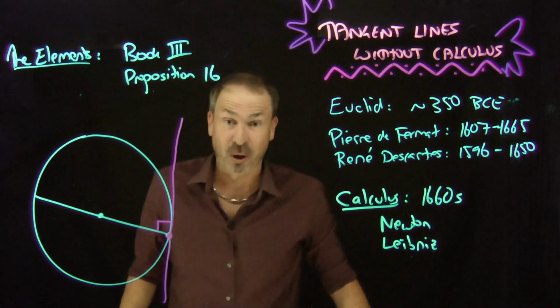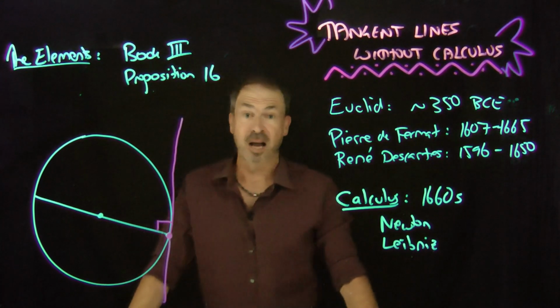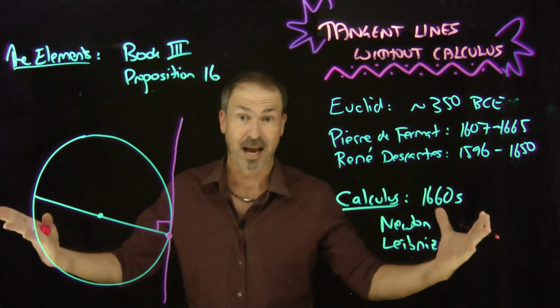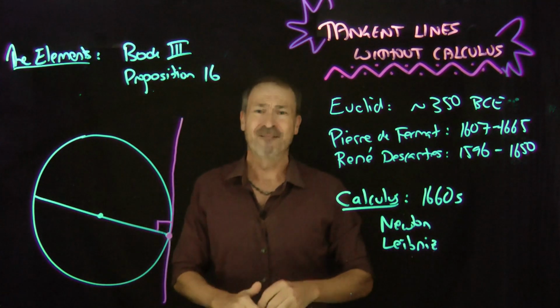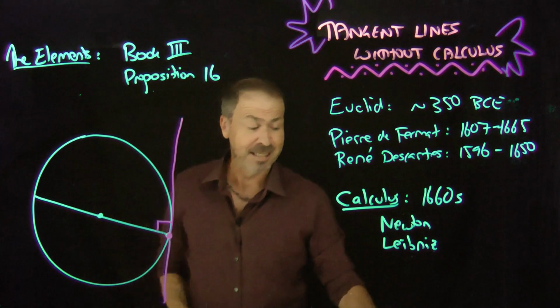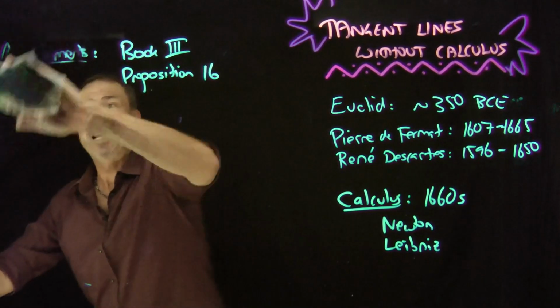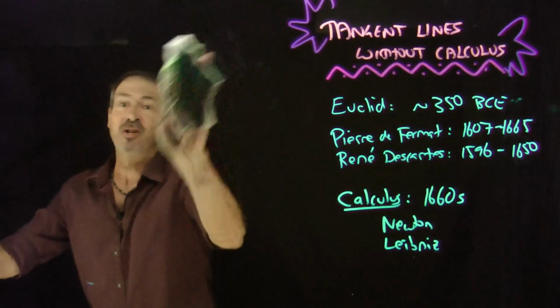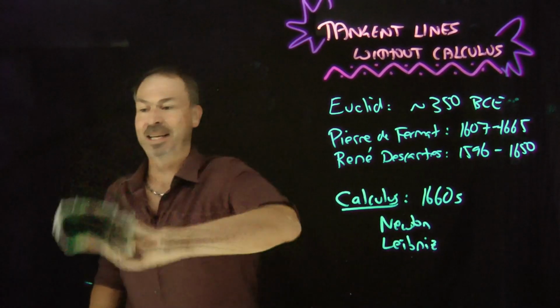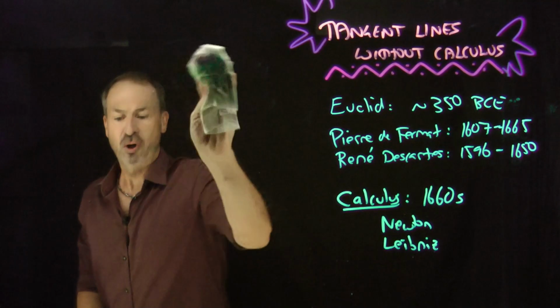And all throughout the ages, scholars worked very hard to try to find tangent lines to other special curves, parabolas and the like. And they had some success, but only very limited success. Finding tangent lines to curves is really, really hard. And the big breakthrough came with the invention of calculus in the 1660s. In fact, this is the idea that Newton proposed.